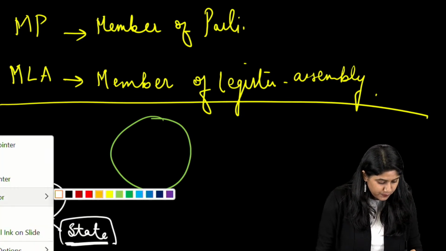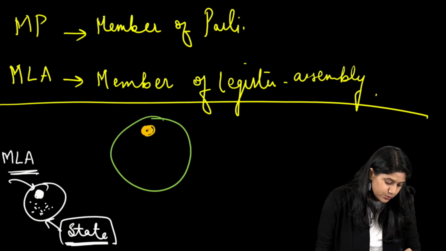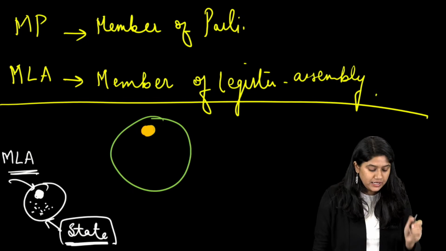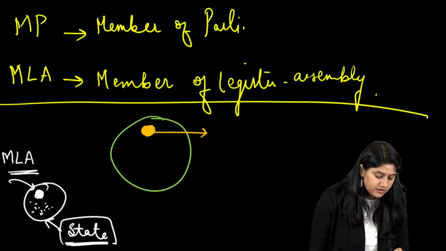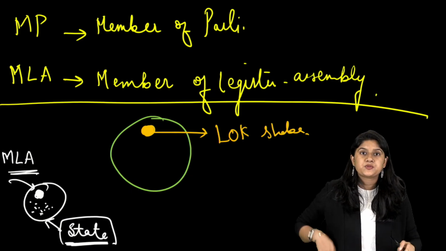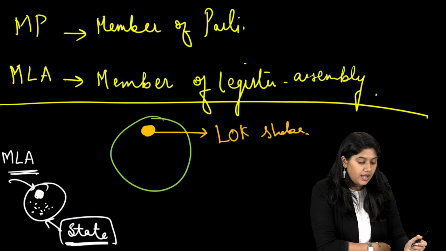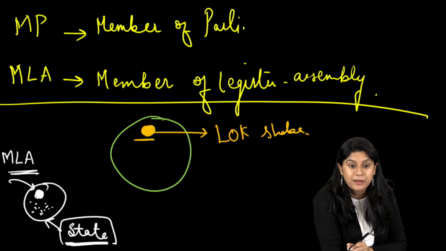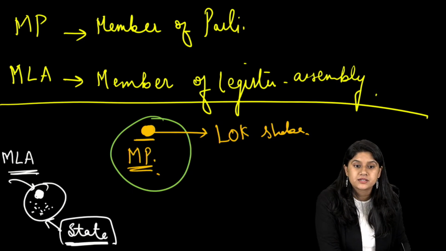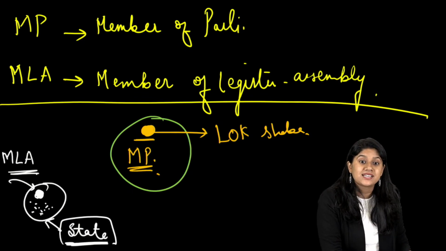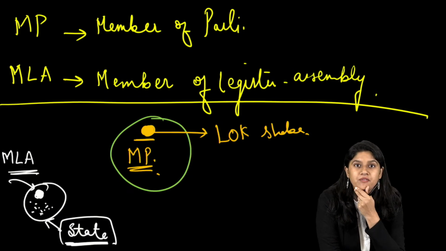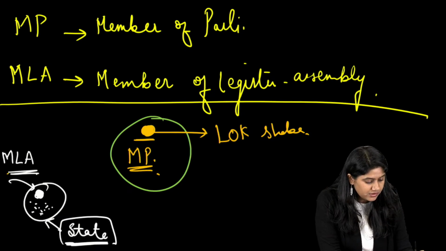But in this particular case, when we have an individual who is selected by the people only, but comes into the Lok Sabha, elected from different parts of the country and comes into the Lok Sabha as a member, we call it an MP, Member of Parliament. Yes, MLAs are selected for the state. Yes, they are the representation that we have. Clear? All of you, are we clear? Yes, so they are there in the state.